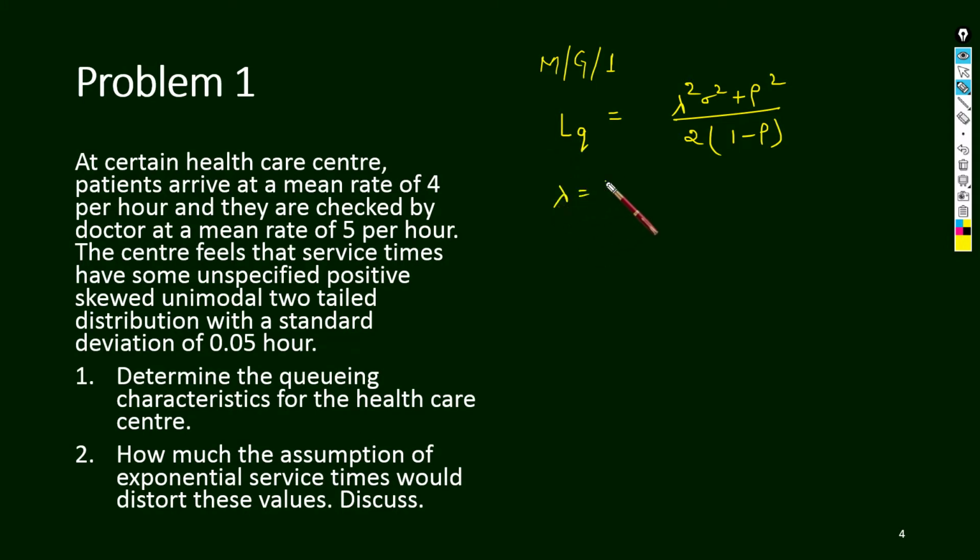Lambda here is 4 per hour, mu is 5 per hour, the service rate, and sigma, the standard deviation, is 0.05. Can we calculate rho? Rho is lambda upon mu, 4 by 5, 0.8.